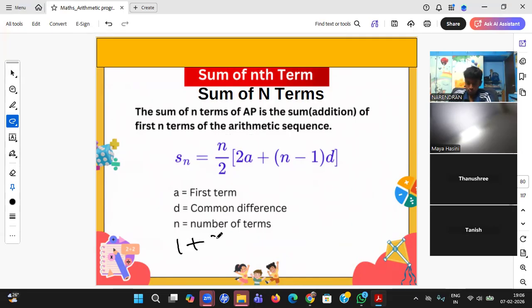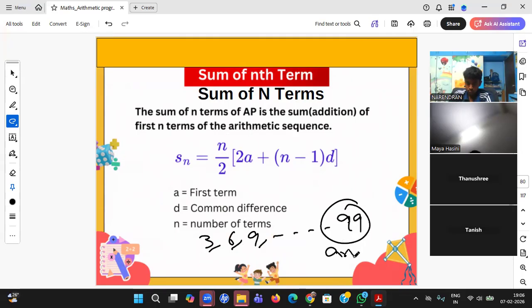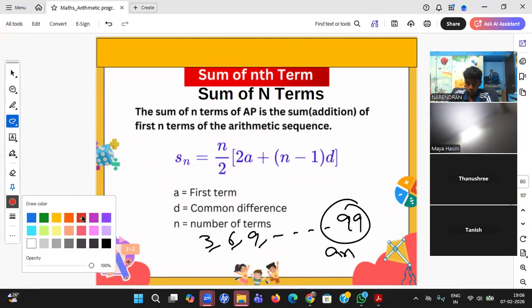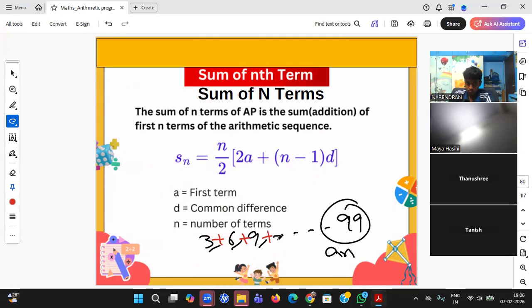Now, what is the sum of n terms? Just now we have done 1 plus 3 plus and so on. If I have given you the sequence 3, 6, 9, up to 99, to find 99 you use a of n. But now my question is, what is 3 plus 6 plus 9 plus up to 99? If you add them, what is the answer? This formula: n by 2 into (2a plus (n minus 1) into d). Student, whenever you see the term sum, you should use this formula.